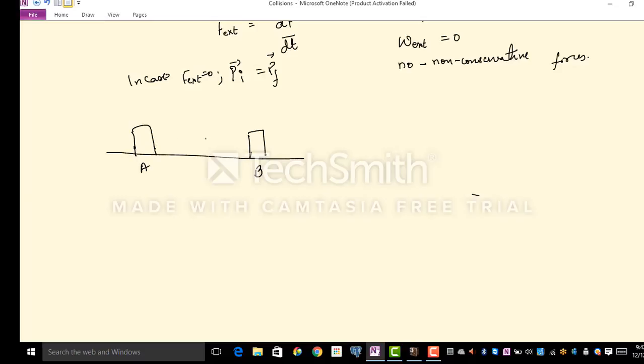And I'm going to make a small modification to block B, and I'm going to attach a small spring to block B. The spring is a massless spring and it has a spring constant K. Just for the sake of better understanding, I'm doing this modification. You will realize its worth in the subsequent derivation. Let us say their initial velocities are v1 and v2, and just assume that v1 is greater than v2.